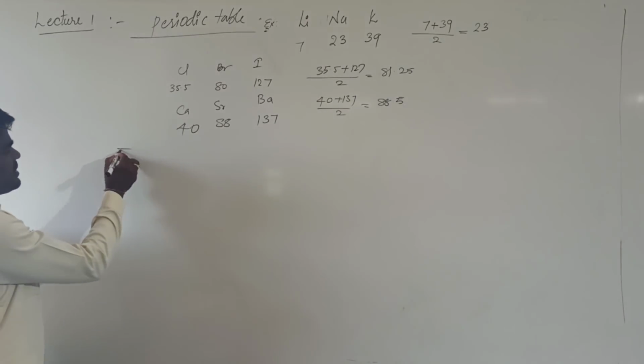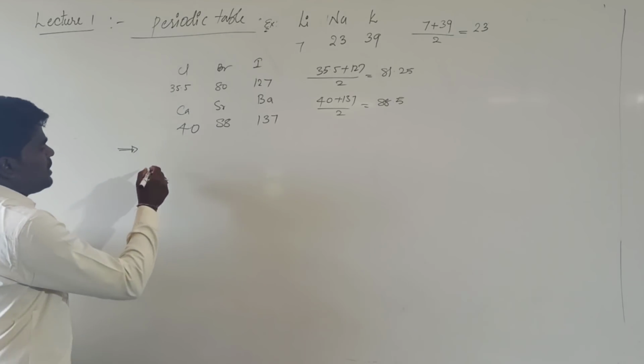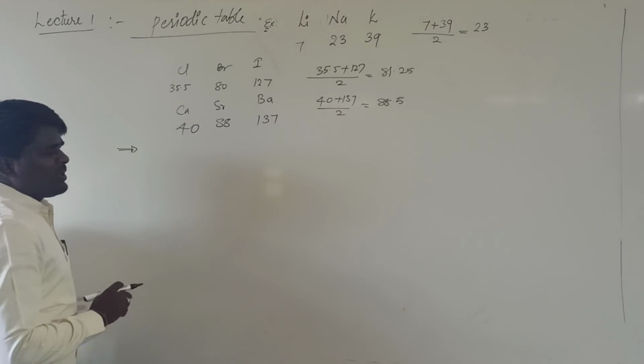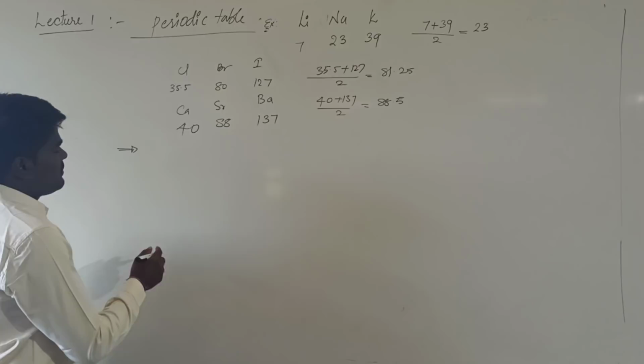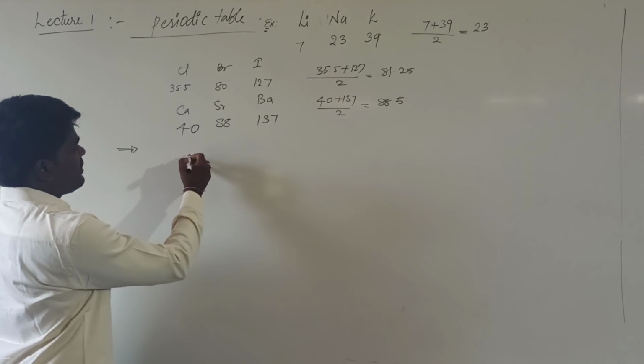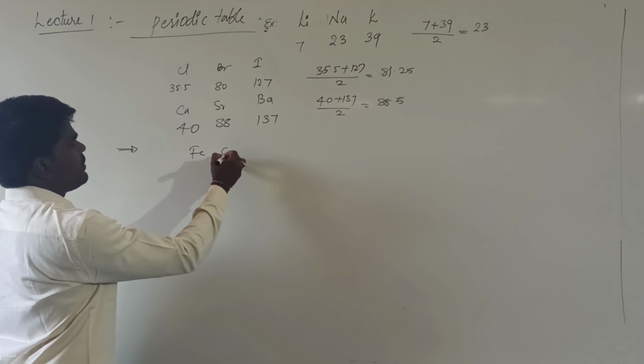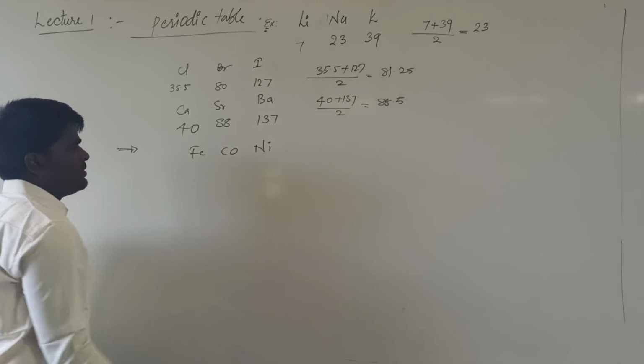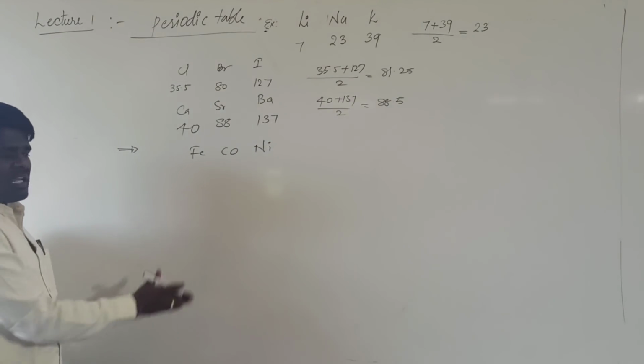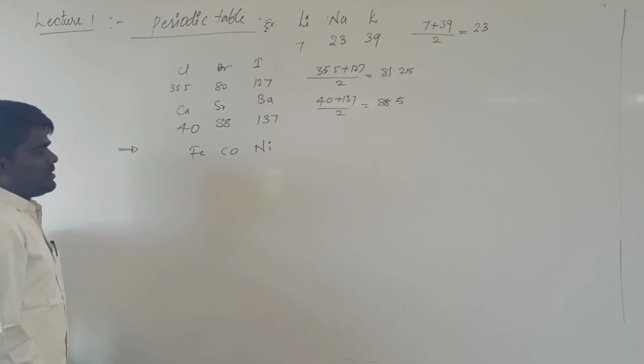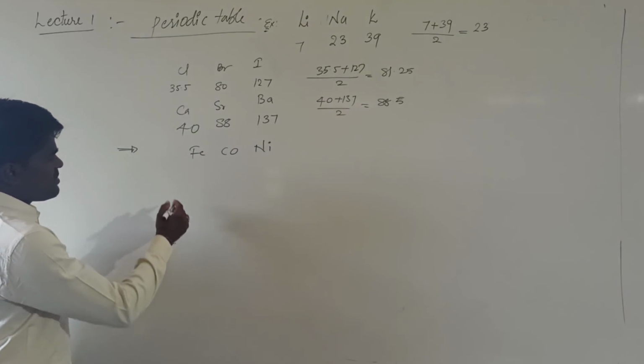But there are some triads in which the atomic weights of all the elements are nearly equal. For example, iron, cobalt, nickel: all these three elements have approximately the same atomic weights.